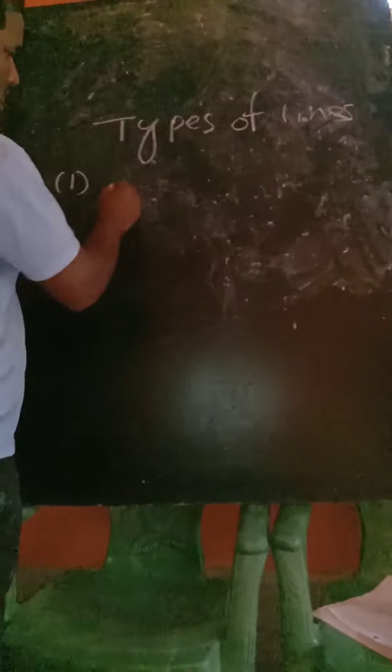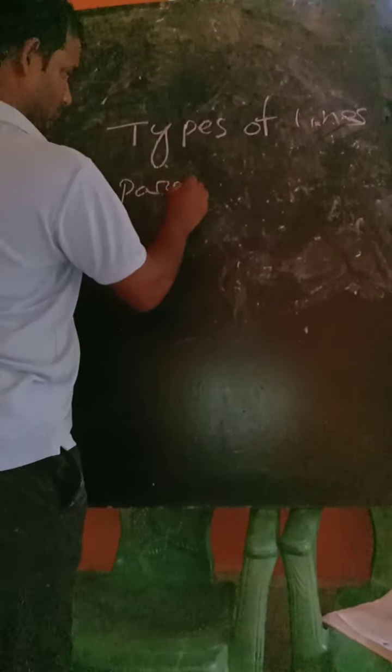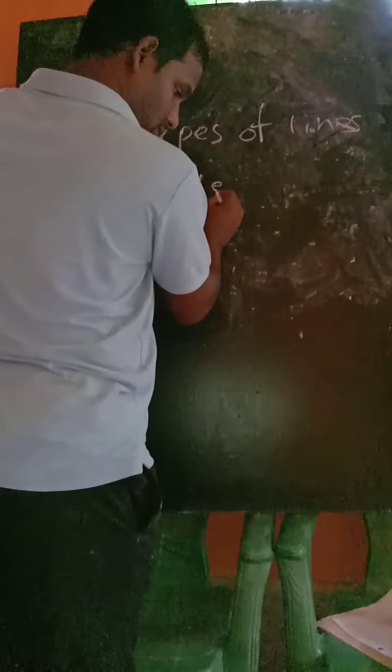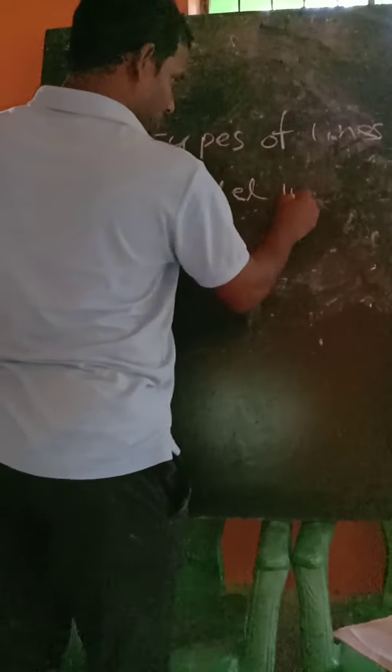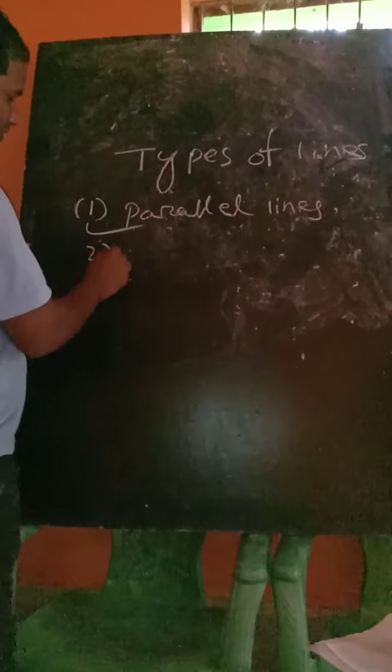Today we shall discuss types of lines. First is parallel lines.